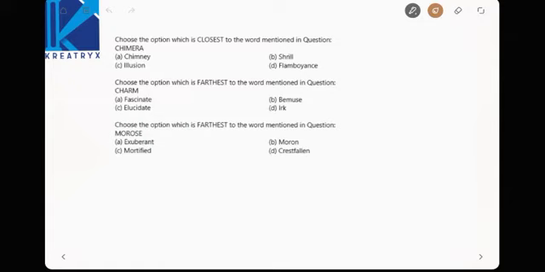Okay, choose the option which is closest to the word chimera. What is the meaning of chimera? A myth object. Myth, M-Y-T-H. Myth object means feeling that there is something, right, which is close. Then easily, if you know the meaning, the options are very easy. Illusion is also nothing but thinking of something, it is there, right?